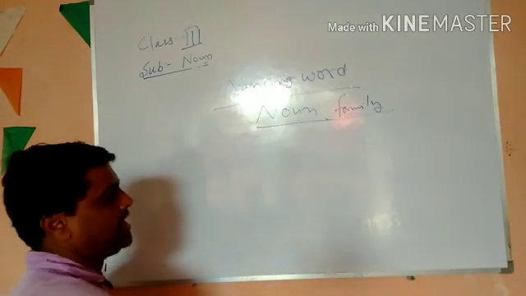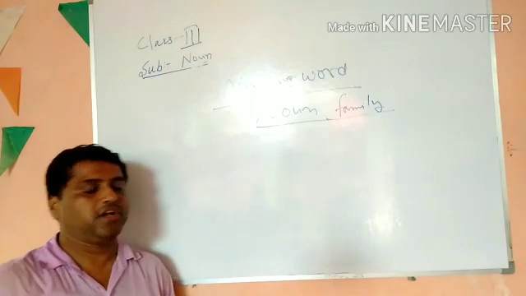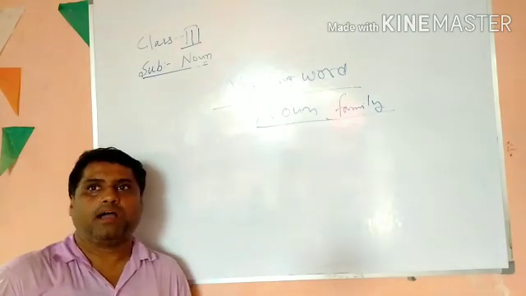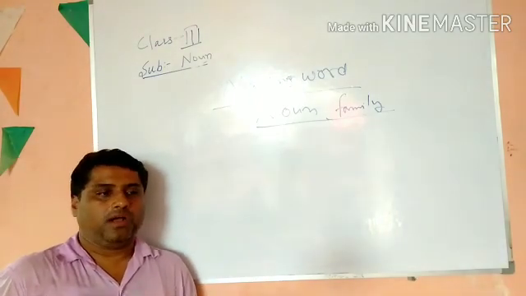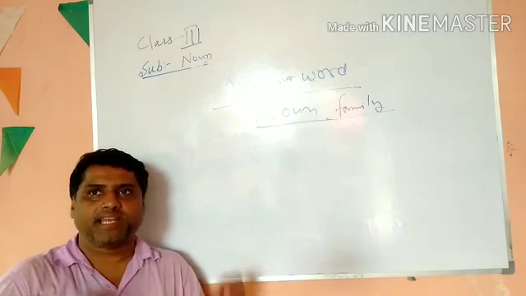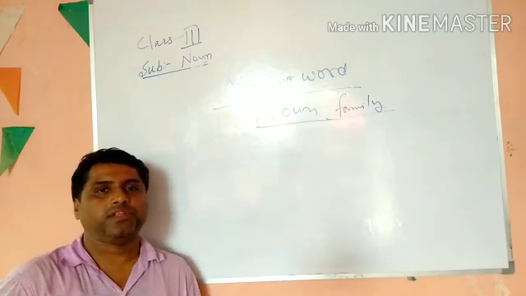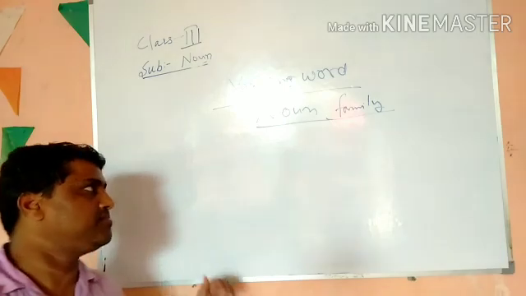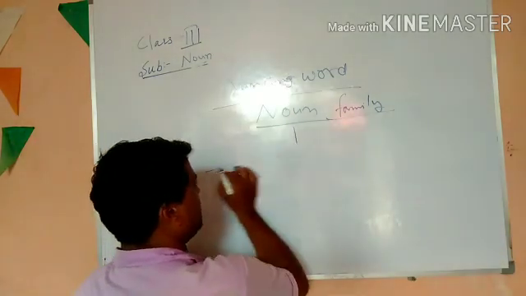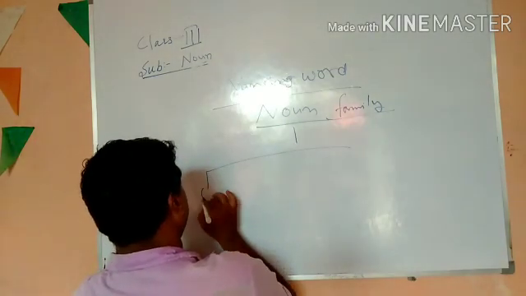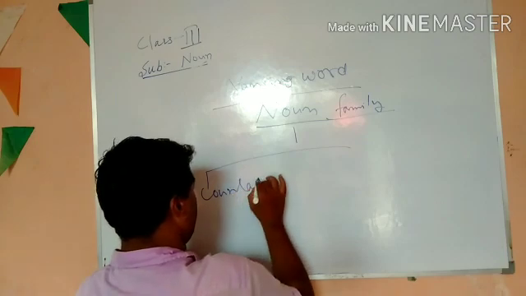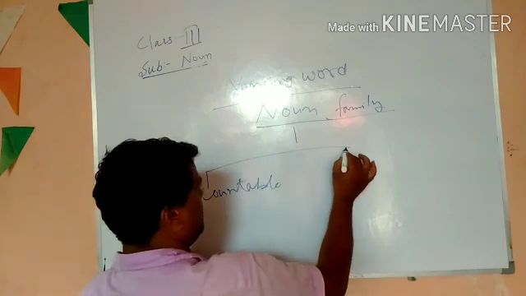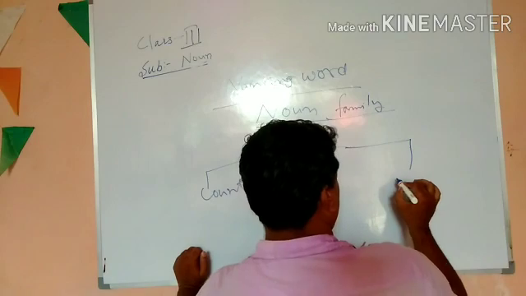Actually, nouns are divided into 2 parts: countable and uncountable. The simple way of understanding noun is which are countable and which are not countable. So noun is divided into 2 parts, that is countable and uncountable.